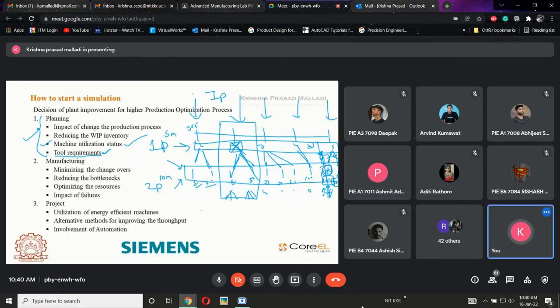We can check the characteristics and statistics. So what will happen if I use it for 100%? Will this machine be able to run continuously 24/7, or will the machine need some sort of rest after a day or after a week? I need to collect some machine utilization statistics in this planning phase only.